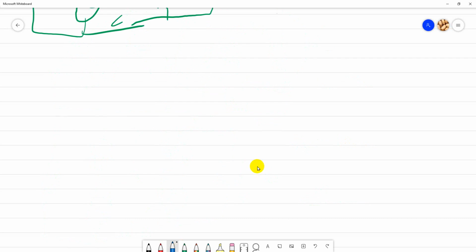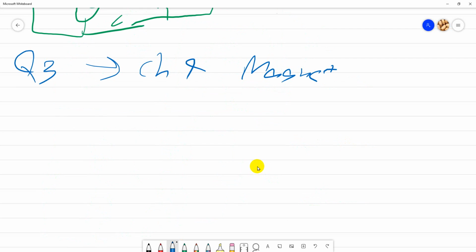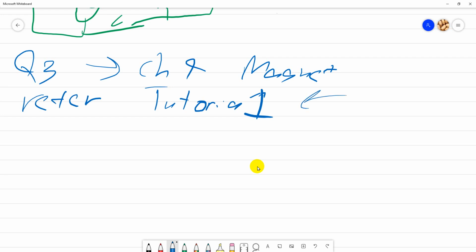Now we move on to question 3. Question 3 is chapter 4, magnet. For this one, I suggest you refer back to tutorial 1. The tutorial 1 I gave you is basically almost the same as the final. Final question. So if you can answer tutorial 1, it is easy for you to answer the final question.